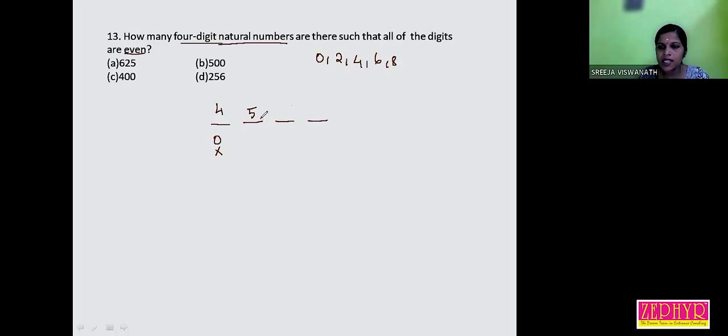What about the third position? 5. Correct. Fourth position also 5. So the total number by multiplication theorem, 4 into 5 into 5 into 5, that is 500.